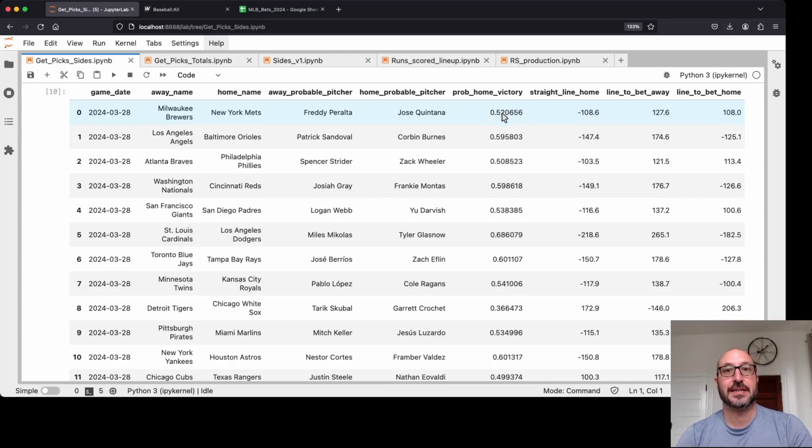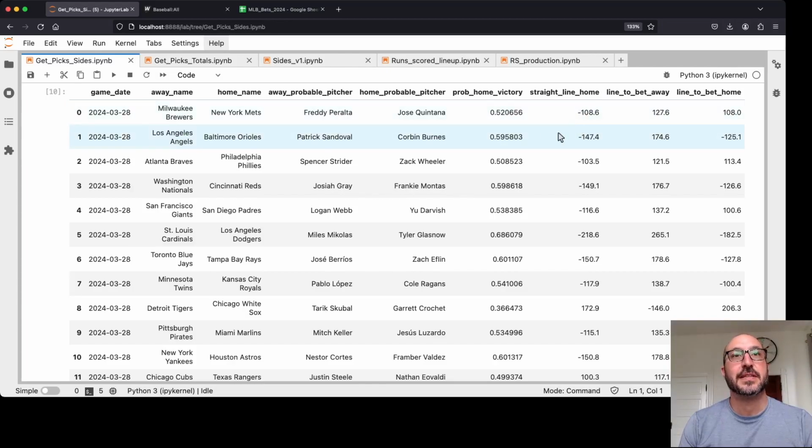Now, of course, I don't have that confidence in the model, and you want to have some sort of an edge built in to have some profitability. So for this model, again, using backtesting and so forth, I arrived at a desired edge of 4%. So in other words, if my model says for this game the probability is going to be 52%, and I could bet at an implied probability of 48%, which is what this number, 108, is, then I'd be willing to take that bet.